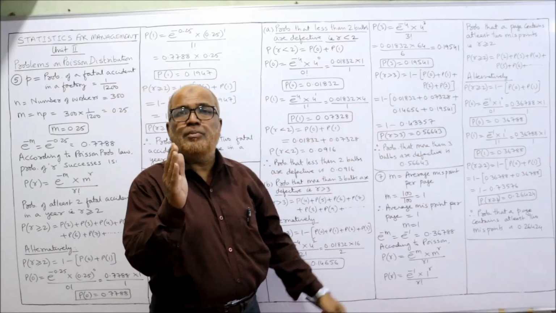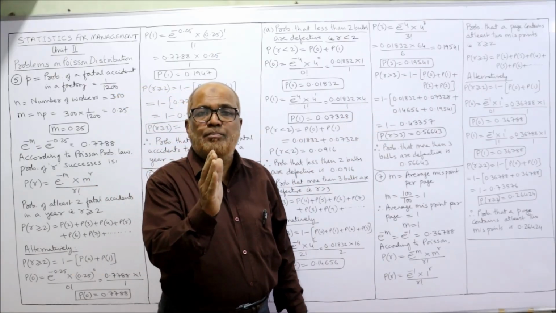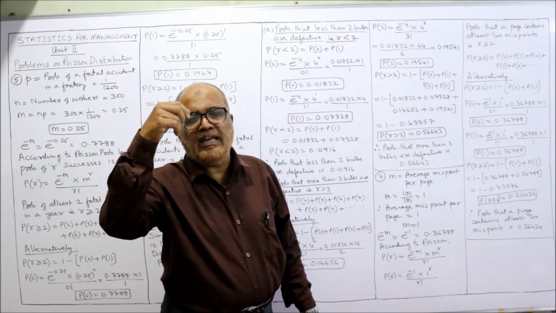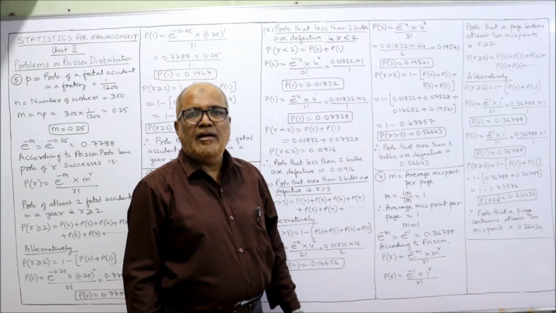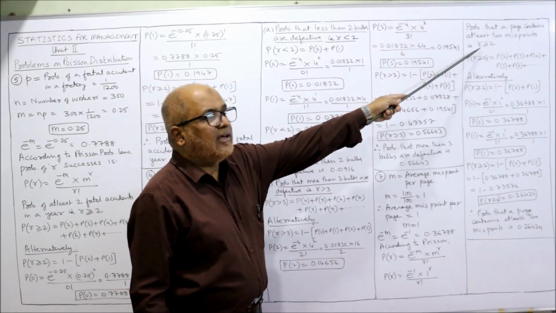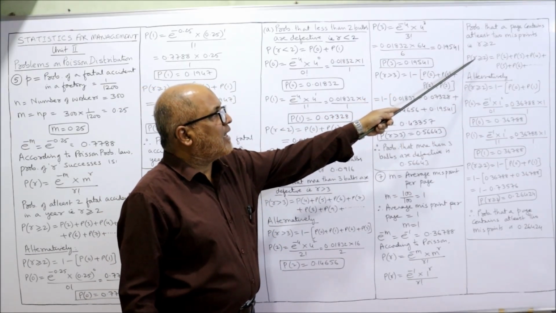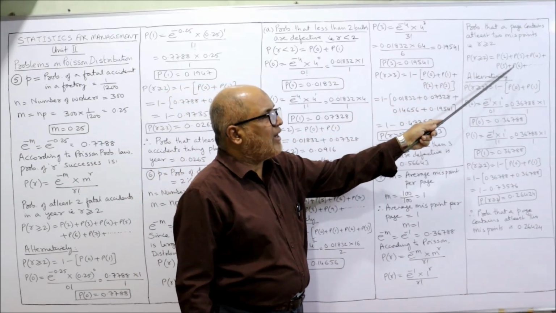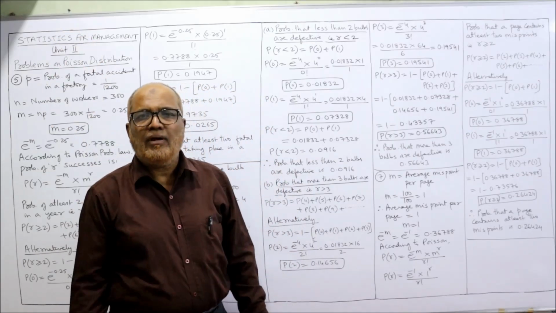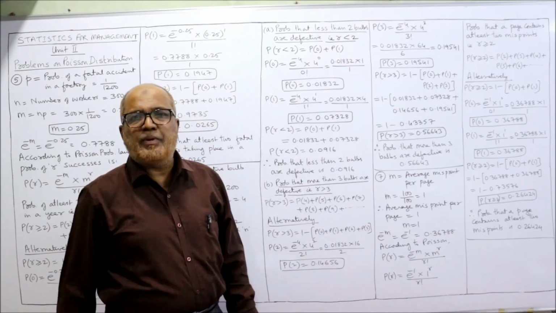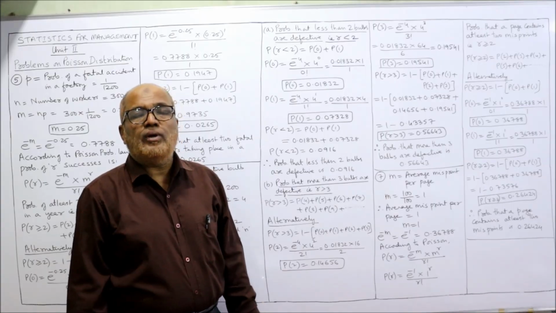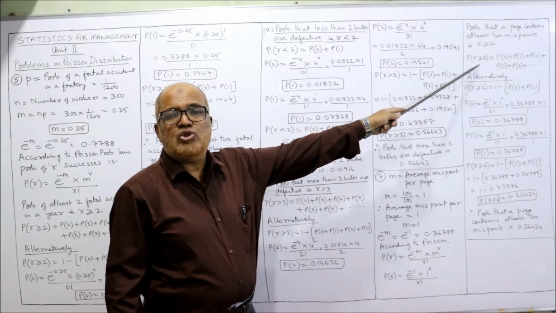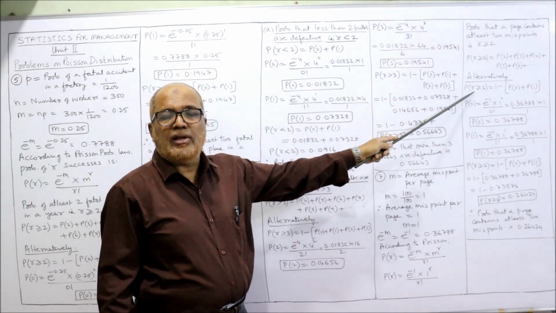At least means minimum. Minimum 2 it is saying. So 2, 3, 4, 5, 6, any number of misprints may occur. So R is greater than or equal to 2. So we can say P of R greater than or equal to 2 is P of 2, P of 3, P of 4, P of 5, P of 6, any number. Unlimited misprints may be there, so it is difficult to calculate like this. All the probabilities we have to calculate is time consuming, so we apply an alternative method.